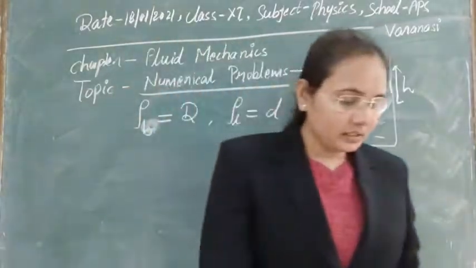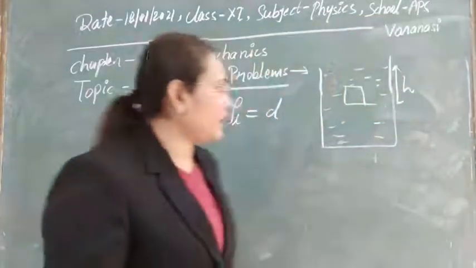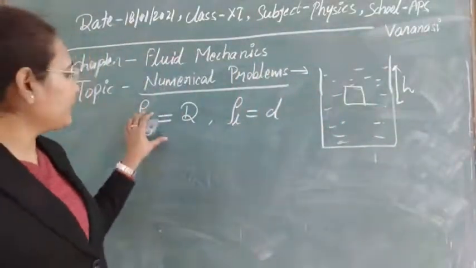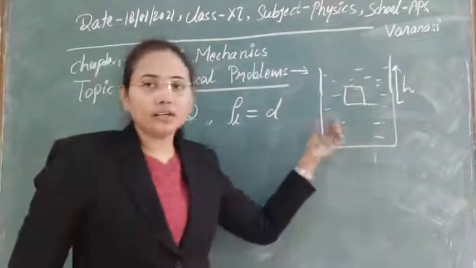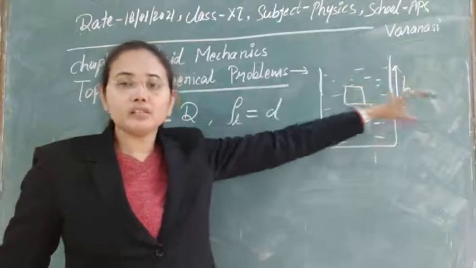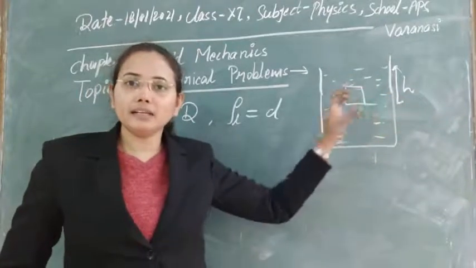So here the question is very simple. It is given that a wooden ball of density capital D is immersed in water of density small d up to the depth small h, and after that we release it.